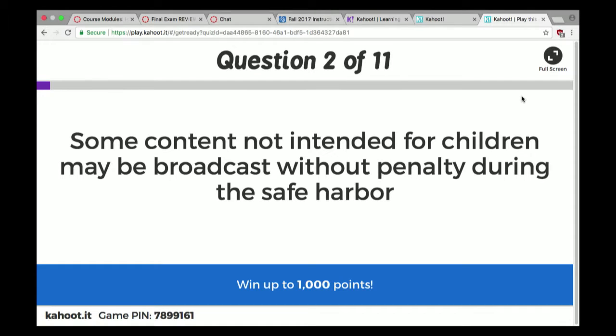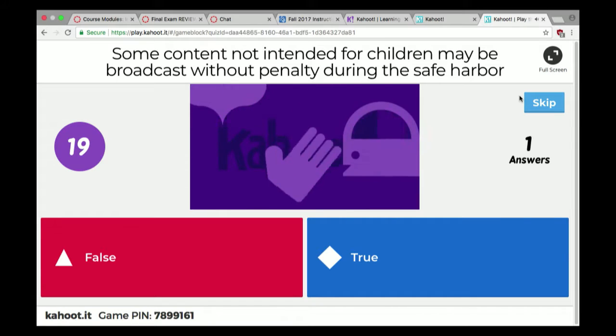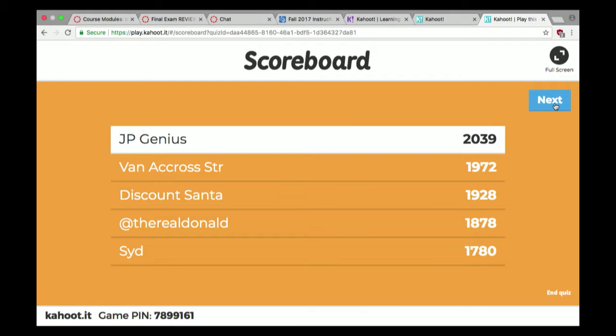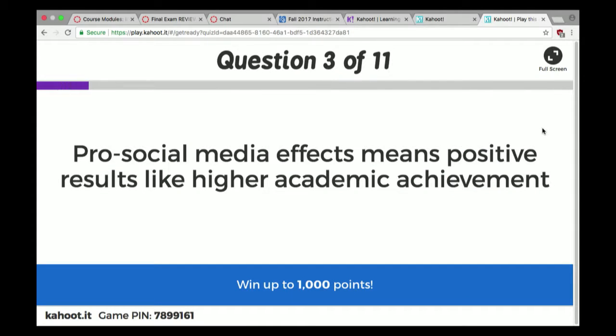Okay, we got that one out there. Good job, folks. Some content not intended for children may be broadcast without penalty during the safe harbor time. So it is true that the safe harbor rule means that indecent content can be broadcast between 10 p.m. and 6 a.m. And remember, that's not obscene content. That's safe harbor, 10 p.m. to 6 a.m. God knows why they would call it harbor. I wish they did that with Family Feud.